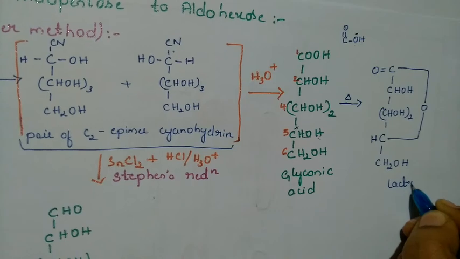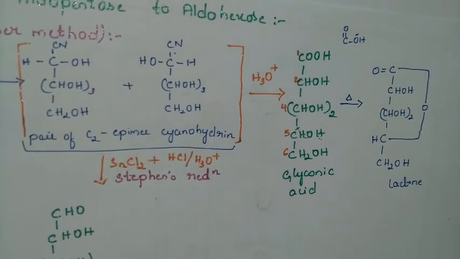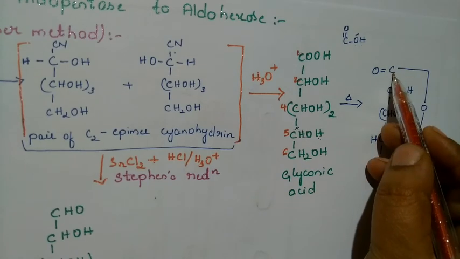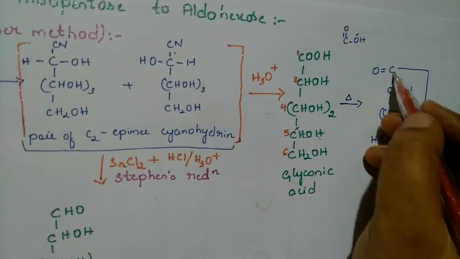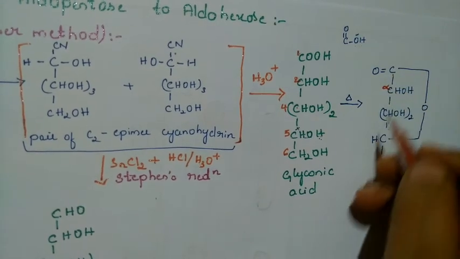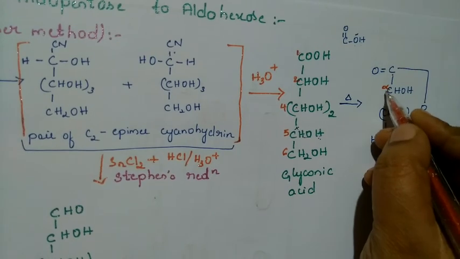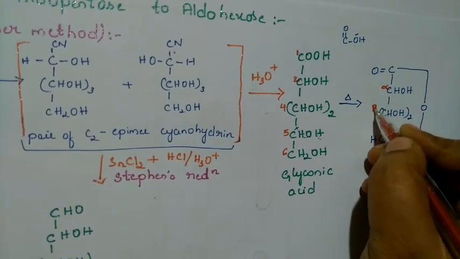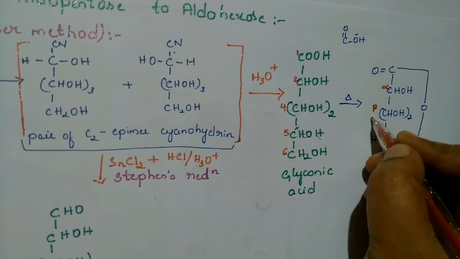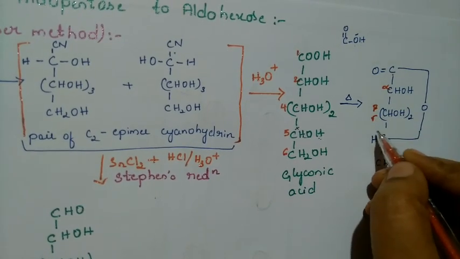So we have one more such compound, a lactone only. We shall write that one and also name it. Here we are going to number it in a different way. This is our carbonyl group. To that, the attached carbon is the alpha carbon. We have 2 carbons here, so alpha, beta and gamma.